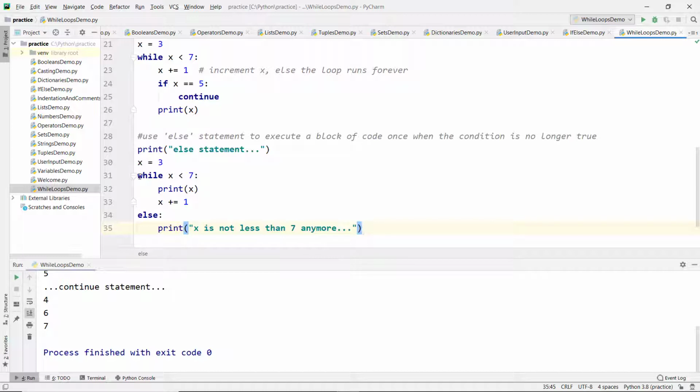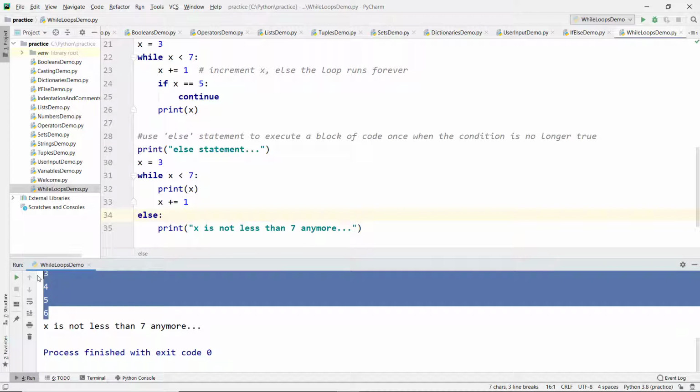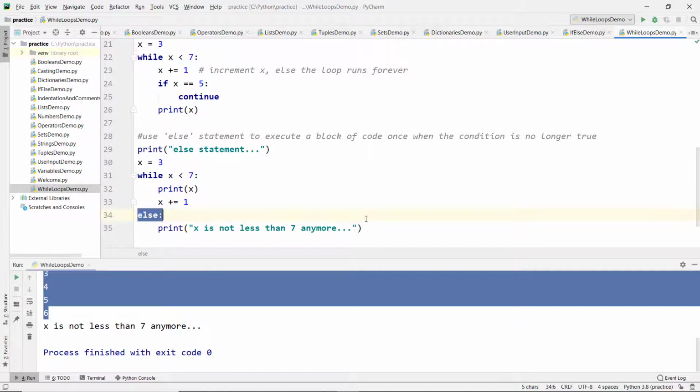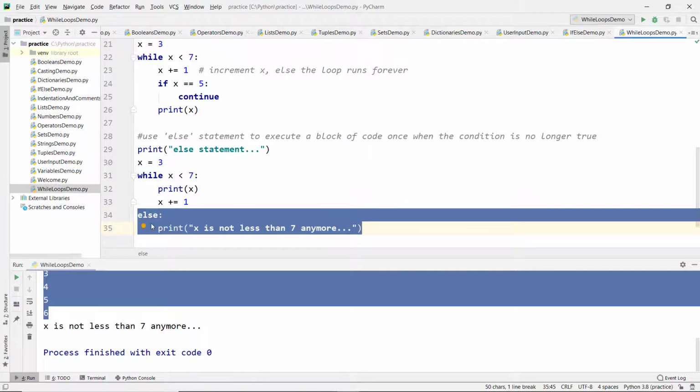So once the condition is no longer true, then we can use the else statement to execute a block of code. Let's run it. 3 4 5 6, as long as x is less than 7, this value will be printed. As soon as the value of x is 7, the control will come out of the while loop and this block of code will be executed by using the else statement.